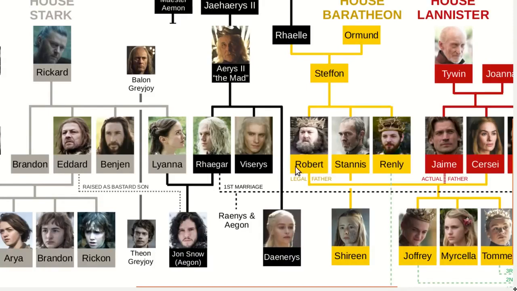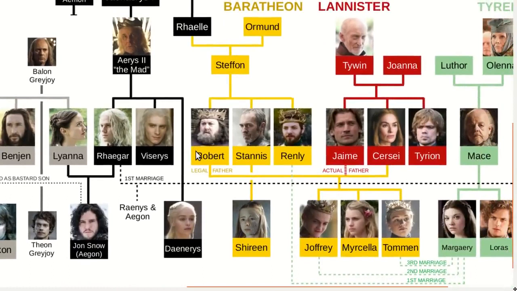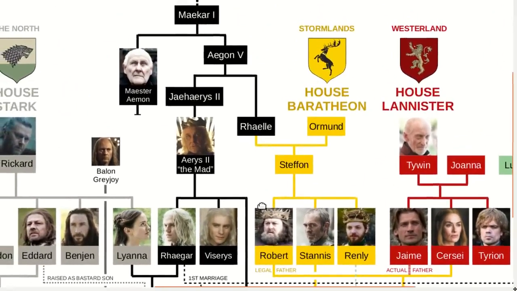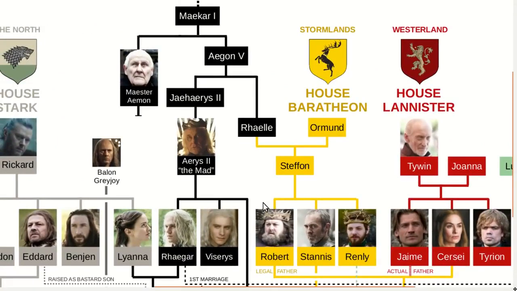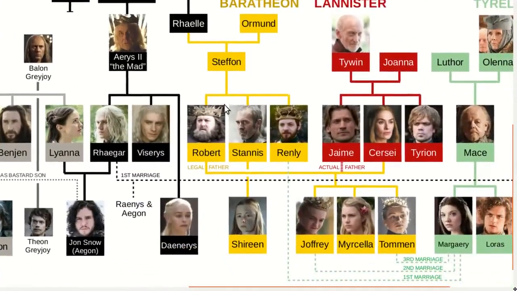17 years pass rather peacefully with Robert as king, and then the show begins. Now, it's important to remember that Robert himself had Targaryen blood, and that's why he was able to claim the throne. His maternal grandmother was a Targaryen and the aunt of the Mad King. When the show begins, Robert now has 3 children, 2 sons and a daughter.